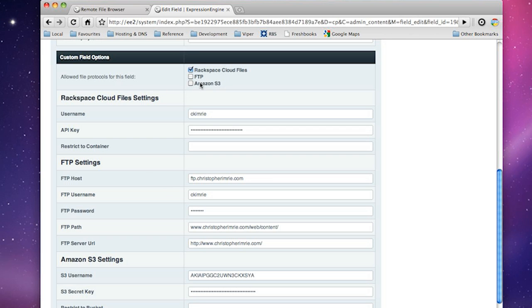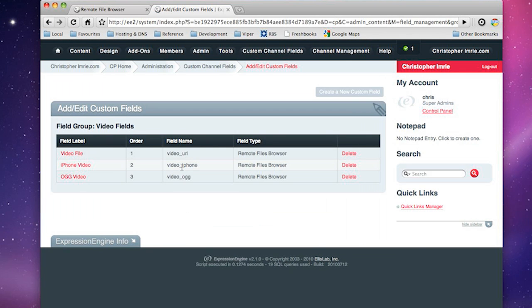And you can see up top here we have some options with regards to what file servers we want to connect to. I'm just going to enable them all so you can see them all in action, but you can have 1, 2, or 3 enabled at any one time. So click OK to that. You can see I've done 3 of these. They're all the same, remote file browser.